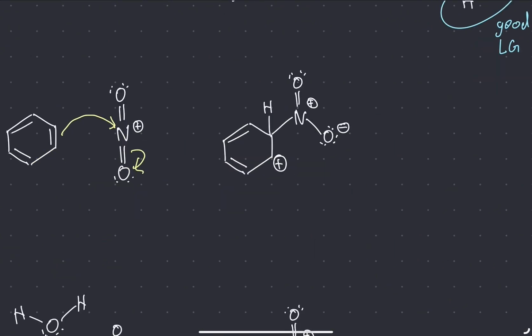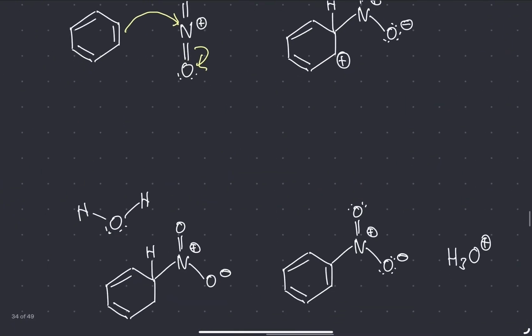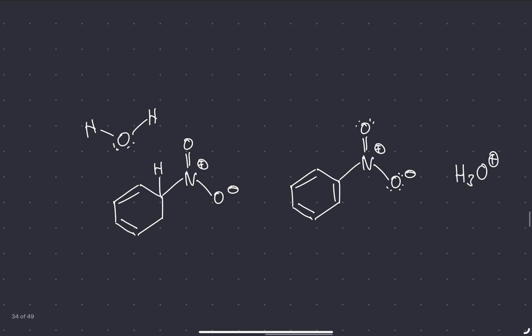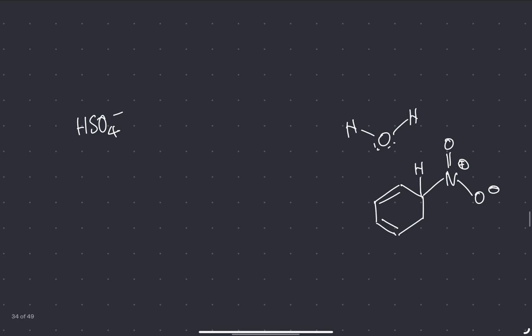So this is pretty similar to the halogenation if you've seen my previous video. But it's where you steal this hydrogen and put the electrons down here, reforming aromaticity. So you can do that with a random water molecule, or you can also do that with HSO4 minus, which was deprotonated in the very first step.